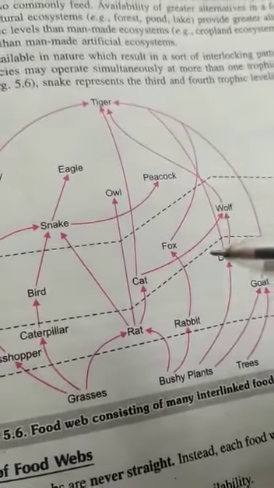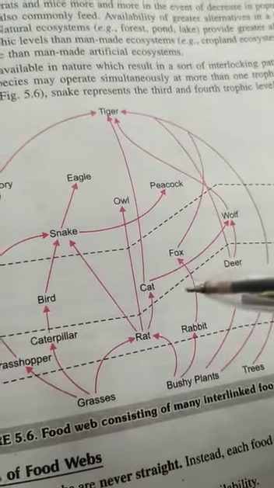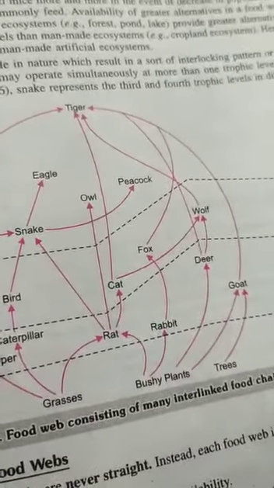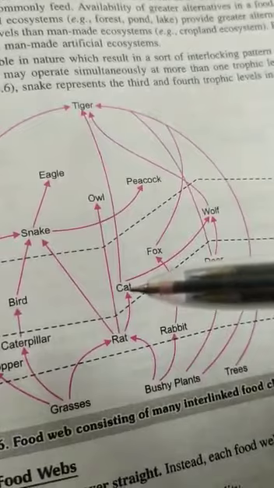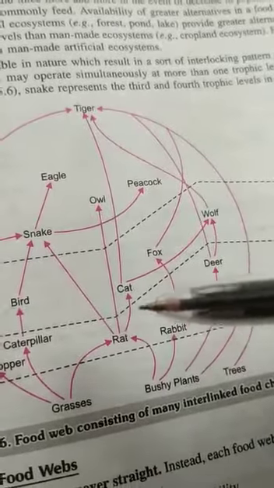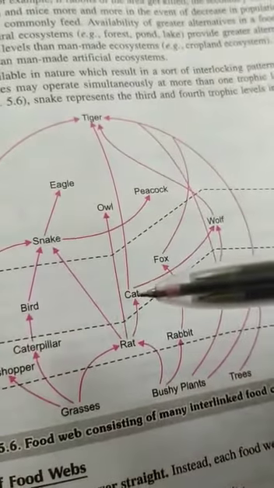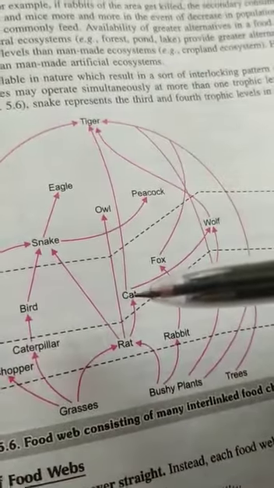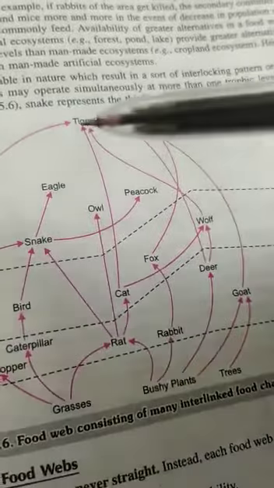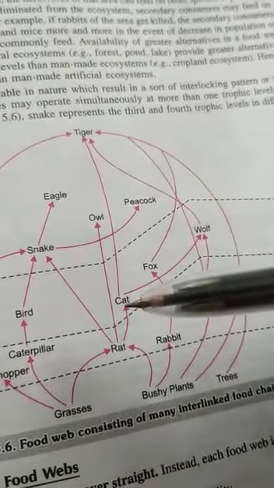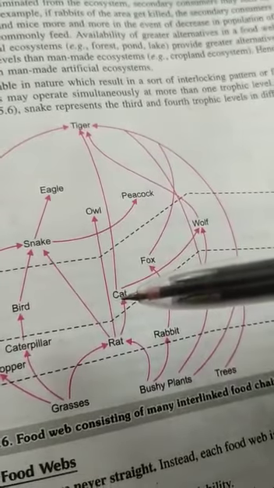Here I will put another example. You can see here, you have cat, rat, cat and tiger. This tiger can eat this cat, and wolf can also eat this cat.